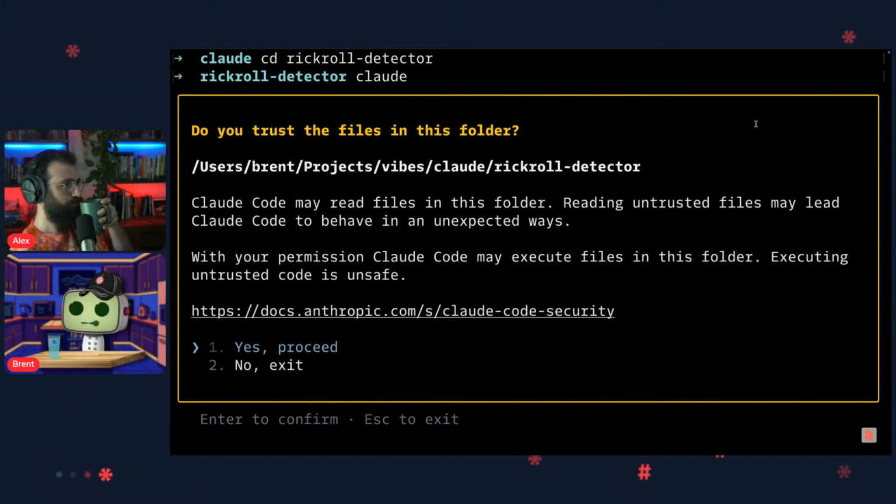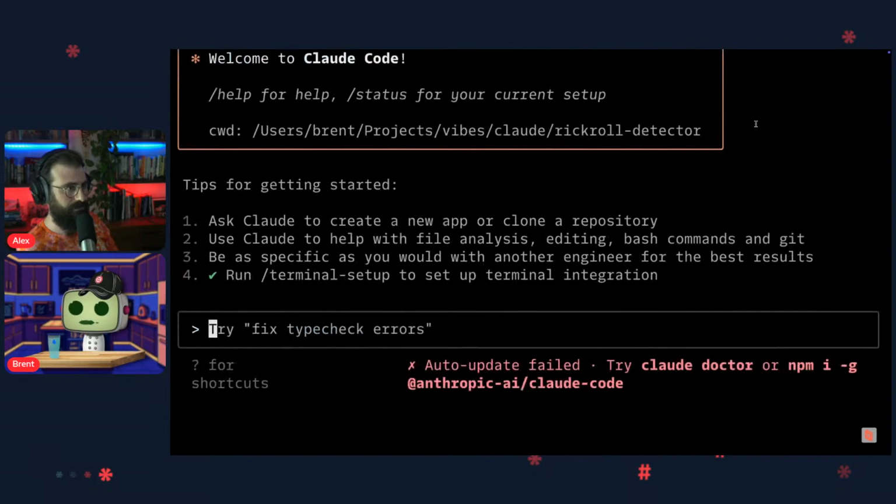They just added this. I think this is part of Claude 4 coming out because we've seen that it does some more advanced reasoning with stuff and they're worried about some guardrails on things. So here, they're just saying, hopefully you trust this code, like this is code that you've written, or there's no code in this folder, obviously. They don't want you to run Claude Code on something that you don't know anything about because it could just execute arbitrary stuff if you've said yes, just do it too many times. You know what I mean? Yeah, you can get yourself in trouble. So that's interesting. This is a new prompt. So we'll hit 1 to go in.